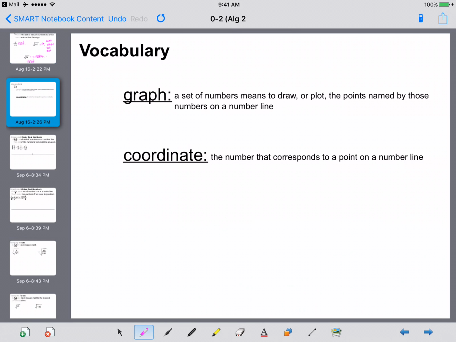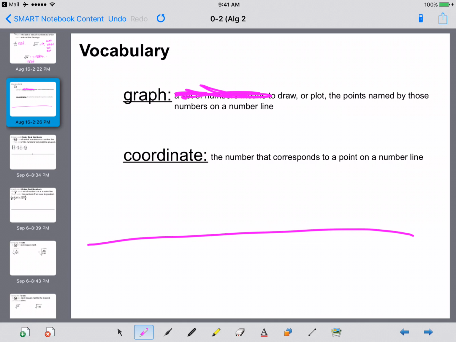Some more vocabulary. What a graph is, it's a set of numbers that you can draw or plot the points named by those numbers on a number line. I don't like how I defined that. So when you graph, you draw or plot the points named by numbers on a number line. That makes more sense. So graphing is where you're putting whatever the point is on a number line.